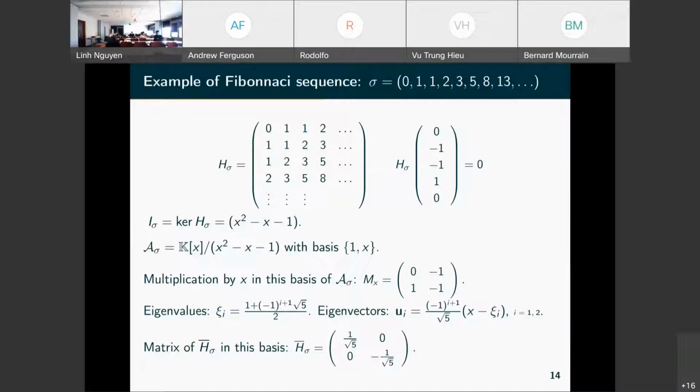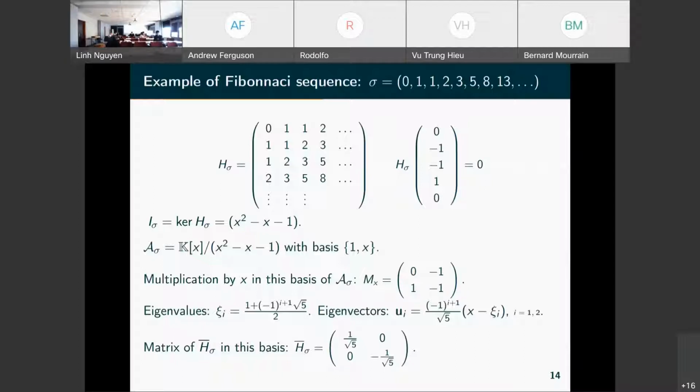If we take the quotient by this x squared minus x minus 1, we have a basis 1, x, and we can look at the multiplication by x in this quotient. So we have 0, 1, -1, -1. We can check. When we multiply 1 by x, we get x, that is 0, 1 in the basis 1, x. And when we multiply x by x, x squared is equal to, yes, there is an error, the plus: it's equal to x plus 1, so it should be 1, 1.